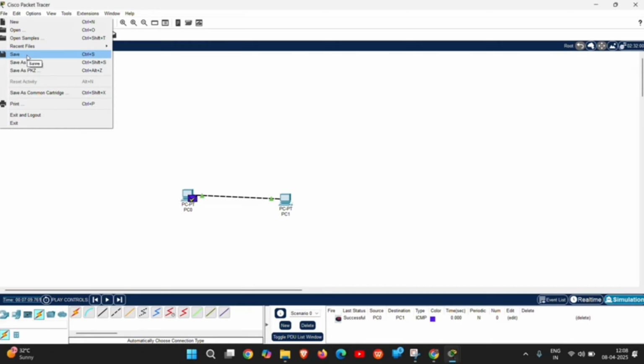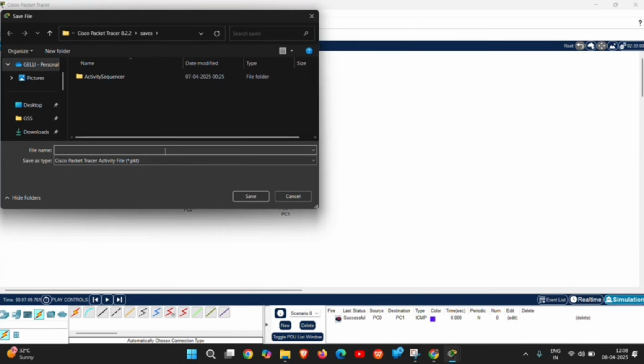Installation Tech is Cisco. Now I will click on save. Now it was saved. Now I will minimize it, and let me go to the file manager. Let's see where the file is.